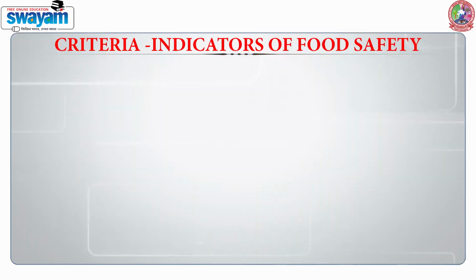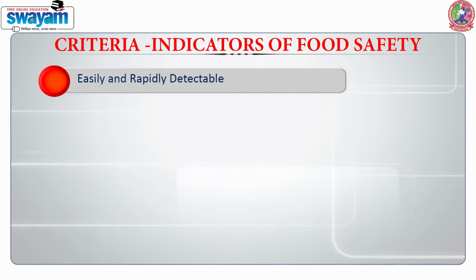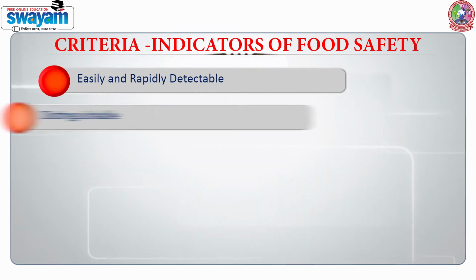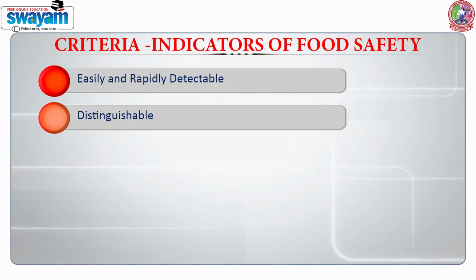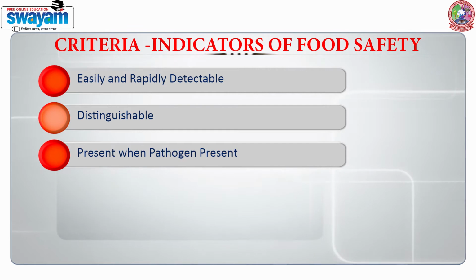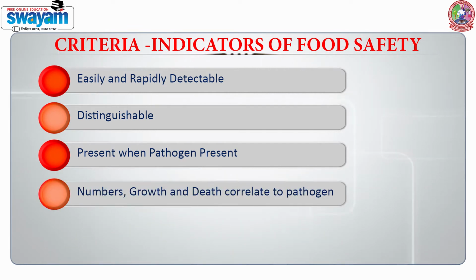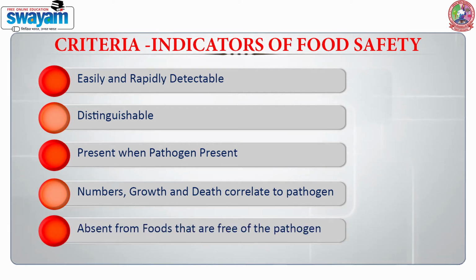So when we are talking about the indicators for safety, we should also know the criteria. Criteria more or less are very same as the quality indicators. The first and the foremost is that they should be easily and rapidly detectable. We should be able to distinguish them from one another. We should be able to differentiate when a pathogen is present. We should also be able to say that their numbers, their growth, and their death should correlate to the pathogens which are absent from foods. When we are talking about the foods, the coliform should indicate whether the pathogens are there or not.